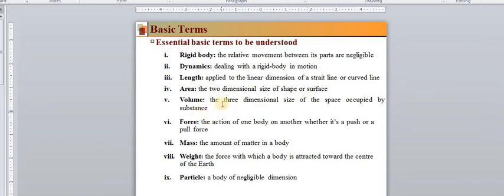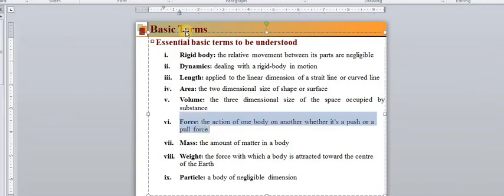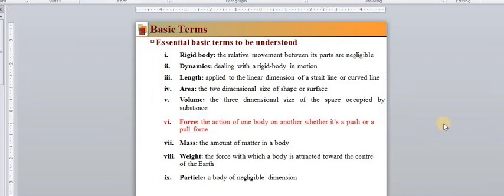What is volume? Volume is nothing but the three-dimensional figure. That means thickness is also considered. What is force? I have been repeatedly using this word force: forces acting on a static body, on a dynamic body, or forces acting in kinetics or kinematics. What is this force? This definition is very important, because in engineering mechanics every problem deals with the forces acting on a body. So we have to use this word frequently. A force of 10 kilonewton is applied, or 20 kilonewton is applied. So the word force is frequently used.